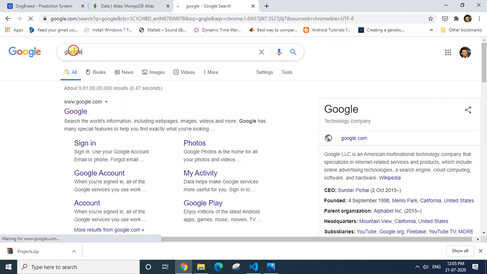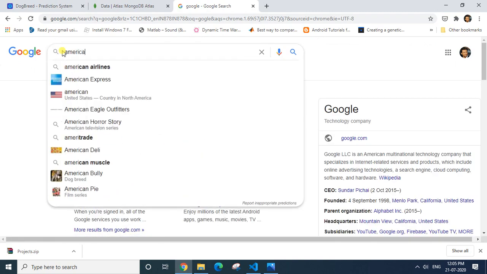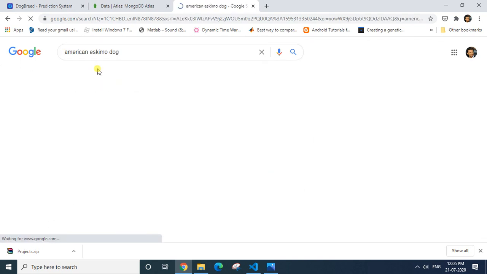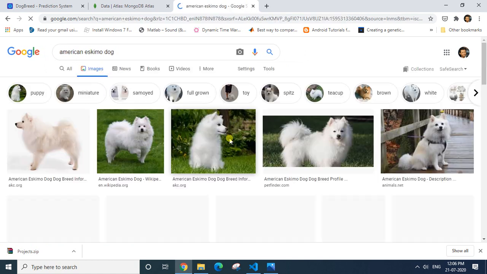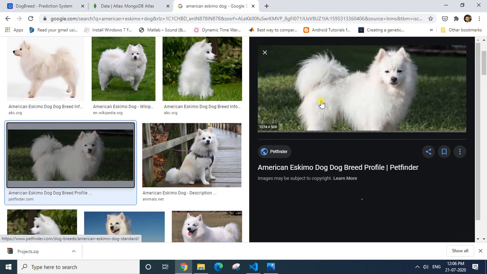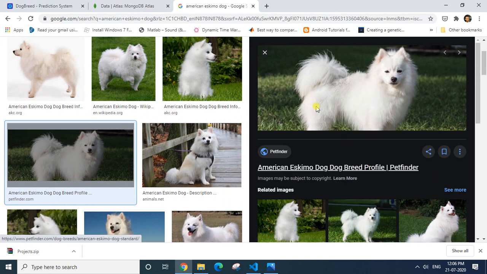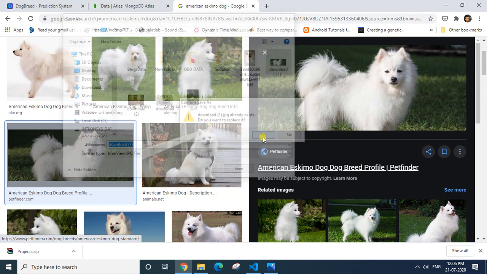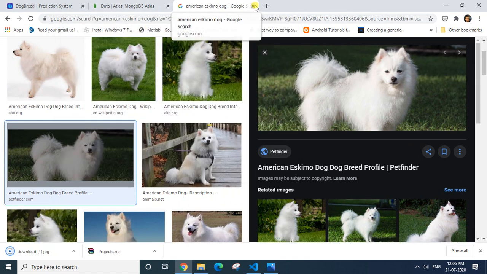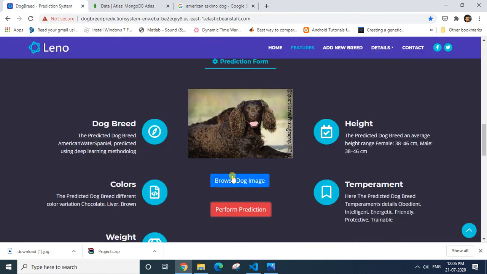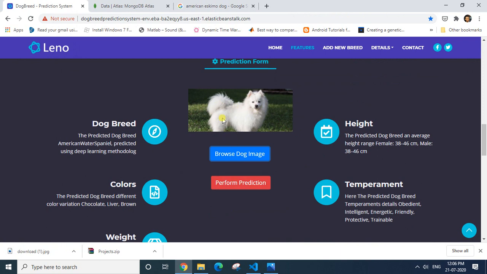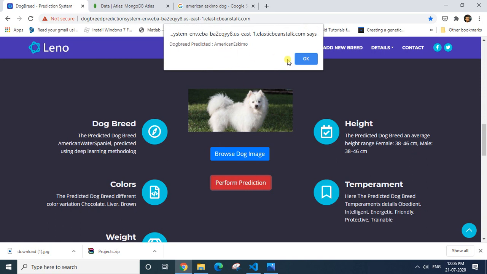Okay, now let's go to some Google images. With whatever images I say American Eskimo, I'll go to some images section. I'll download one of the images, say this image. I'll say save image as desktop, say save, replace it. Okay, then let's go in dog prediction. I'll say browse. I'll go to desktop. I'll select the image which I have downloaded from Google. I'll say perform prediction, and you can see it has predicted correctly.